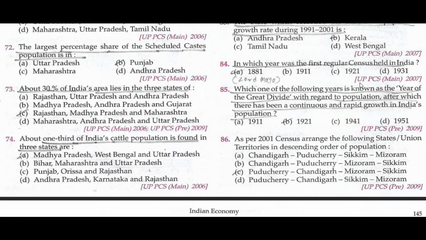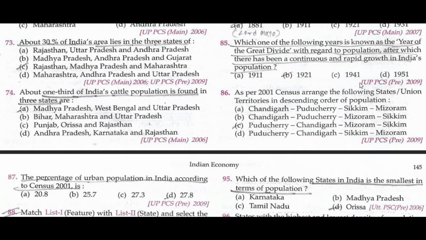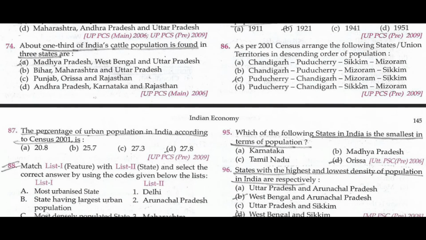The largest percentage share of the scheduled caste population is in Punjab. About 30% of India's area lies in three states of Rajasthan, Madhya Pradesh and Maharashtra. About one third of India's cattle population is found in Madhya Pradesh, West Bengal and Uttar Pradesh.